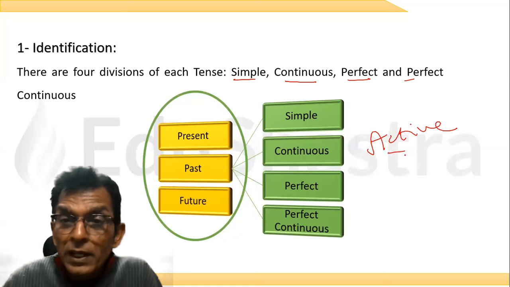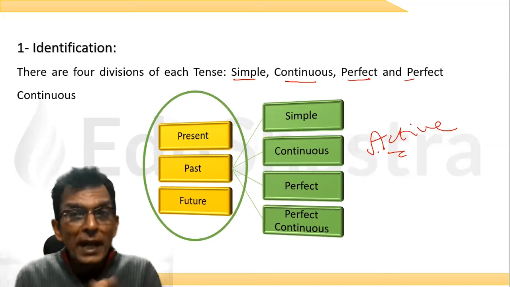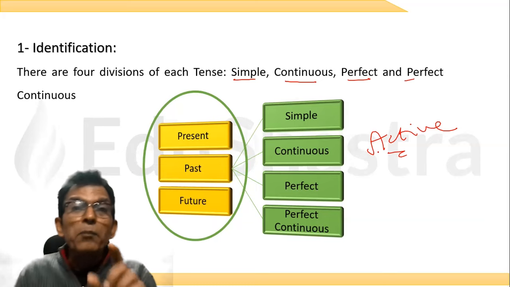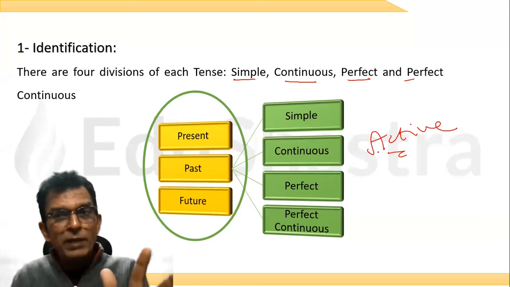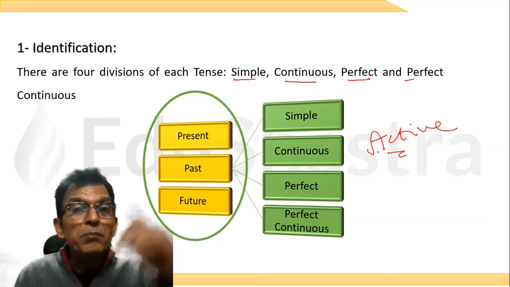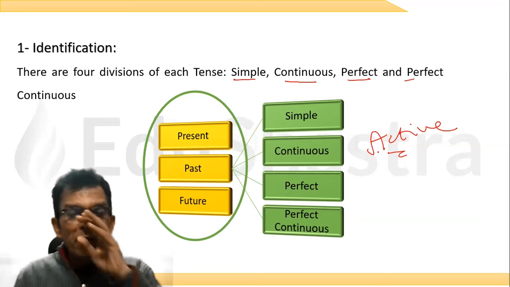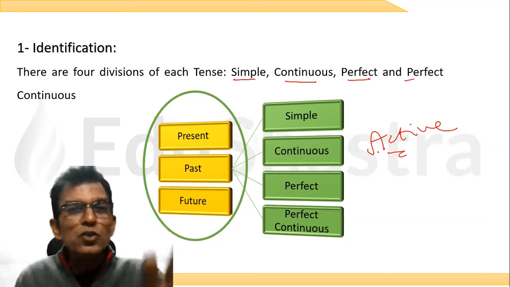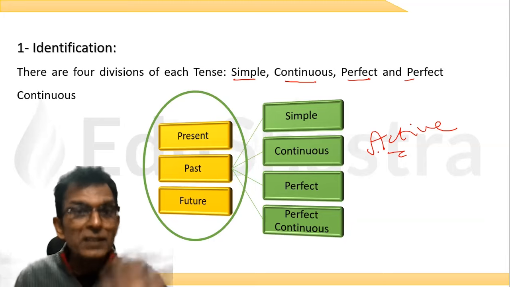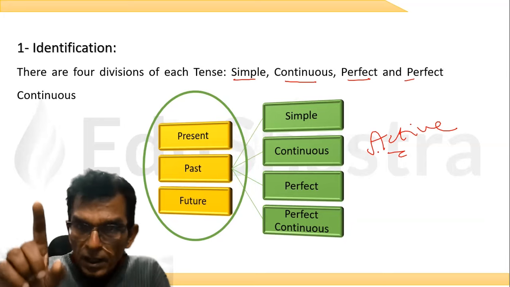Let me tell you, in English, we give the name to tenses only for the active voice. For the passive voices, there are no special names. We use the same names, but the verbs change. We use the same names as simple present, simple past, simple future, etc. But we say simple present passive, simple past passive. Okay, now that comes later. But remember, from our school days, स्कूल के दिनों से हमने क्या सीखा है? जो 12 टेंस हमें सिखाया गया था, वो सारे के सारे एक्टिव टेंसेस हैं, पैसिव टेंसेस नहीं. पैसिव टेंस के कॉम्बिनेशन ही कुछ अलग होता है. That we will learn. But let's come to the trick now.